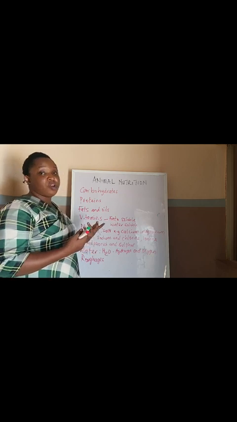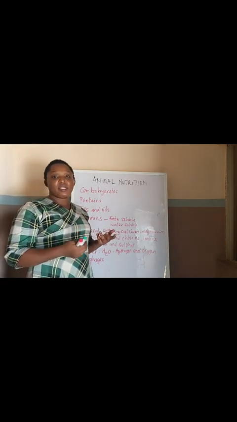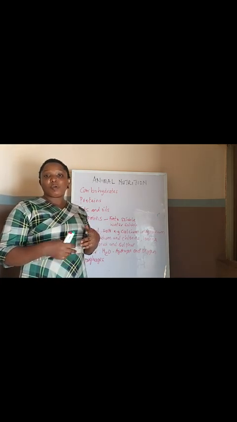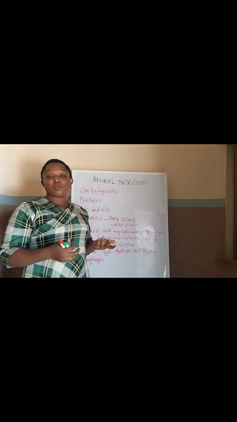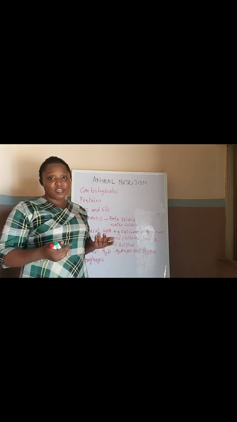For water, if there's not enough water in the food taken by an animal, you can see there will be poor digestion and there will be constipation, difficulty in having bowel movement, and all these can later lead to bowel diseases, which can lead to termination of life in extreme cases.